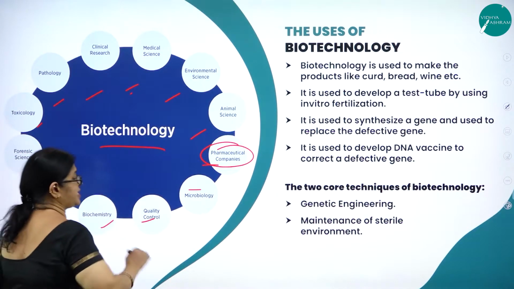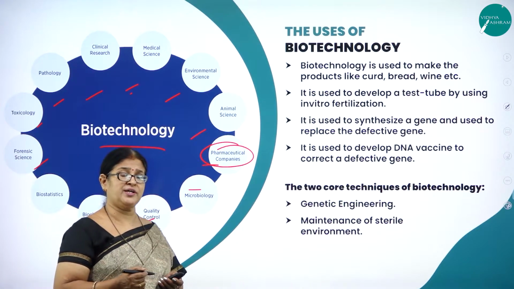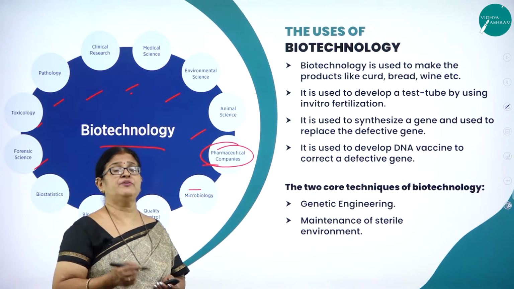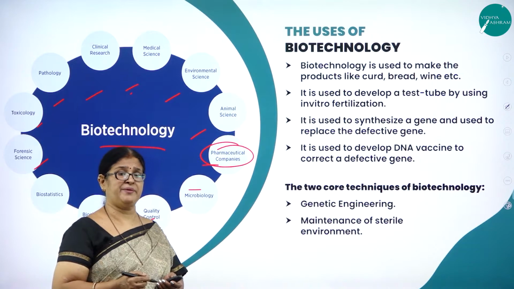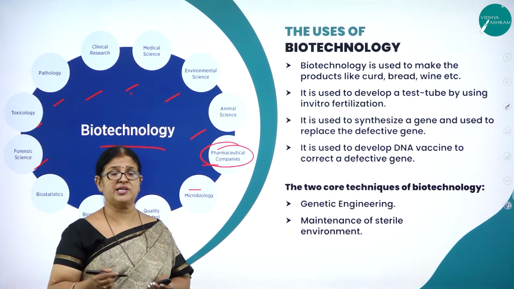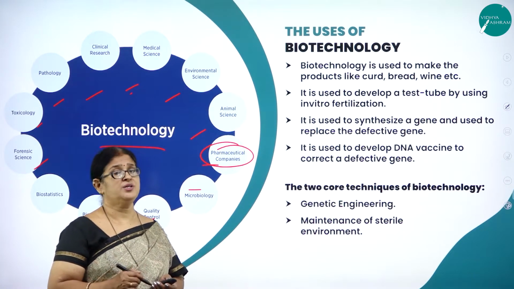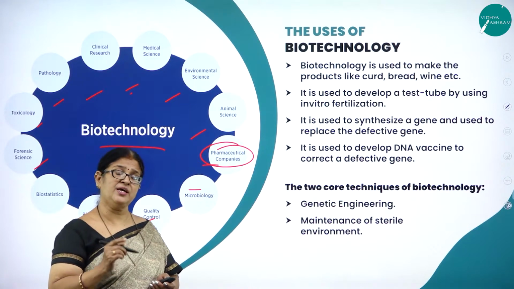Then in forensic science, of course, I think all of us have come across what we call the DNA test. Whenever there is a disputed parentage, or maybe a murder has taken place in a particular place, to identify the culprit the DNA test is very, very important.